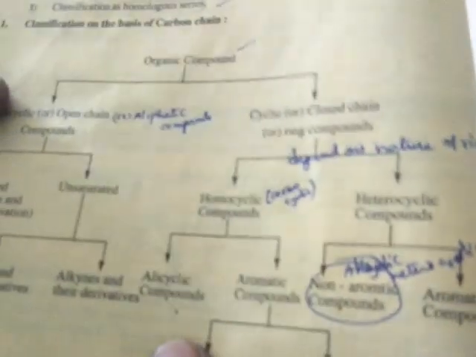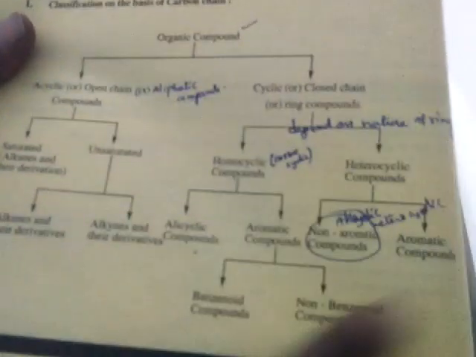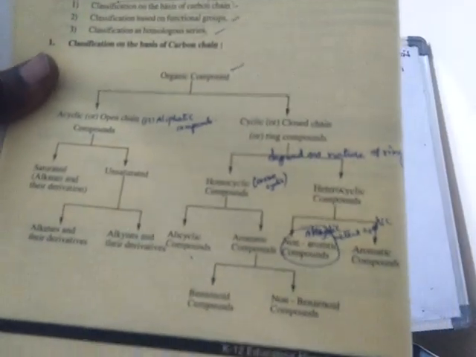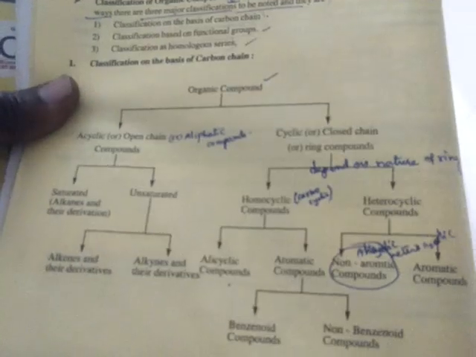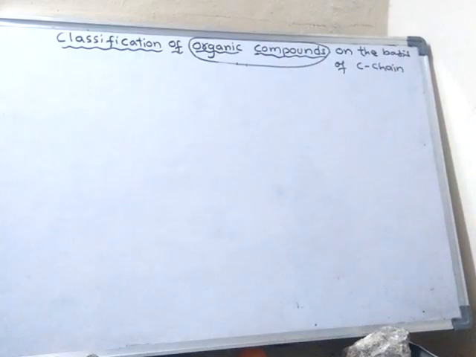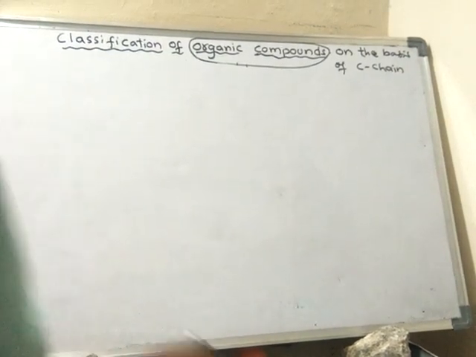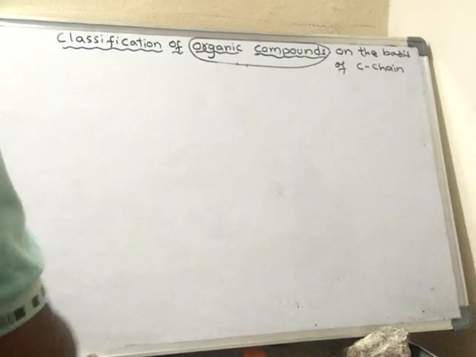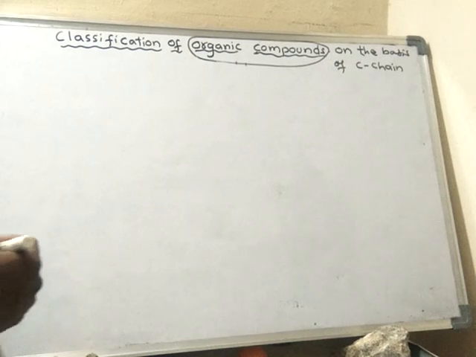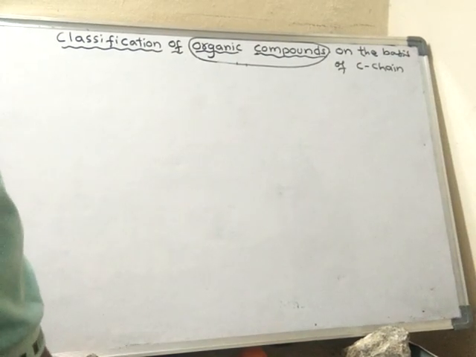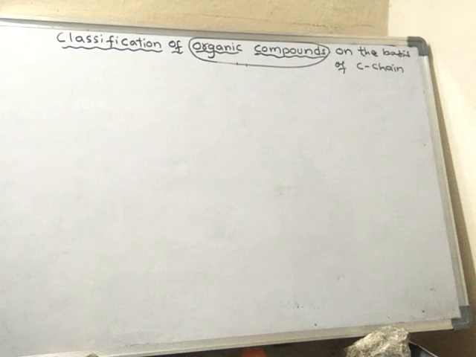So I will send a PDF of this classification along with this video. Okay, right. Now let us learn these things in detail. First we will go with acyclic compounds. Once again I will draw the rough sketch of this one.